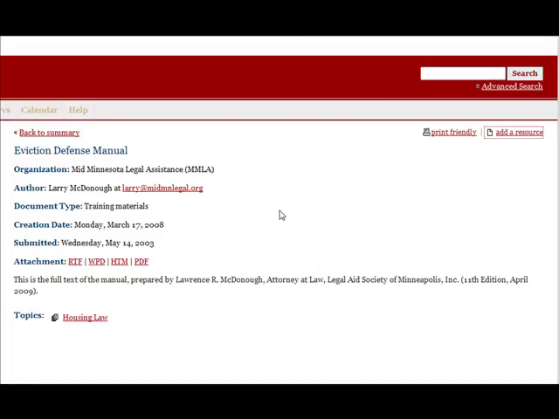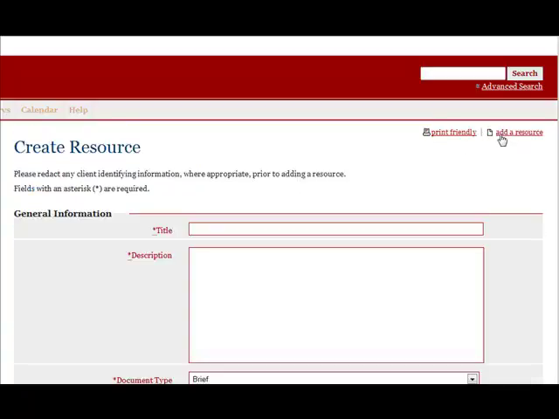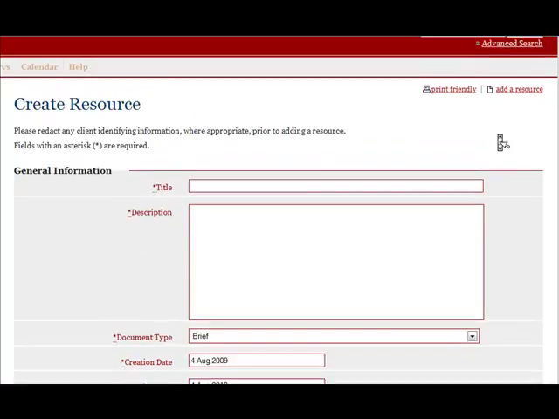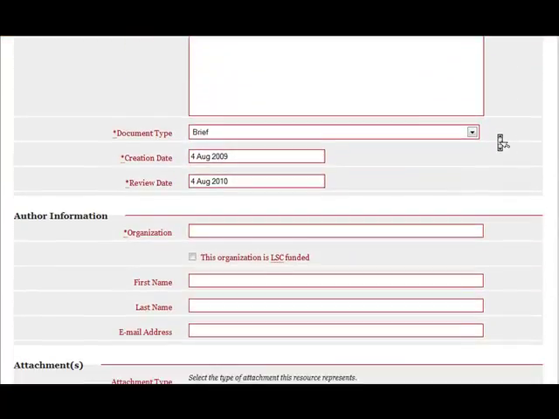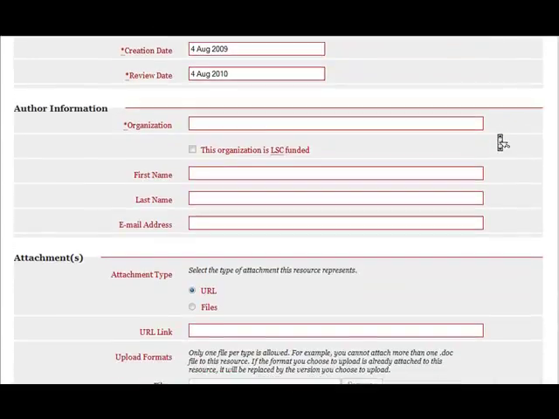In addition to finding resources to assist your practice, you can assist colleagues in the poverty law community by contributing your own resources to one of the practice area libraries. Click on Add a Resource from anywhere in the library. Next, fill out all relevant information about the resource, making sure to include information for all required fields.